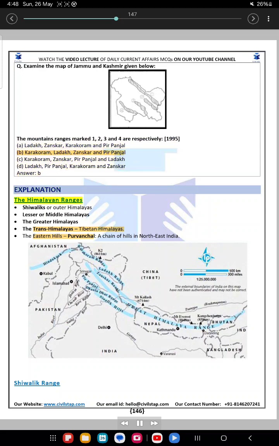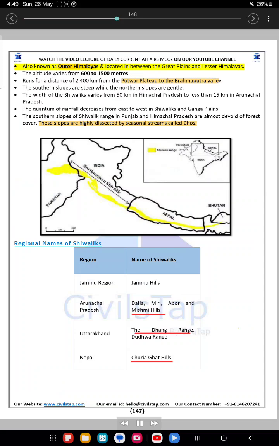Explanation: The Himalayan ranges. Shivaliks or outer Himalayas. Lesser or middle Himalayas. The greater Himalayas. The Trans-Himalayas, Tibetan Himalayas. The eastern hills, Purvanchal, a chain of hills in northeast India. Shivalik range, also known as the outer Himalayas, is located in between the Great Plains and the Lesser Himalayas. The altitude varies from 600 to 1500 meters. It runs for a distance of 2400 kilometers from the Potwar Plateau to the Brahmaputra Valley.